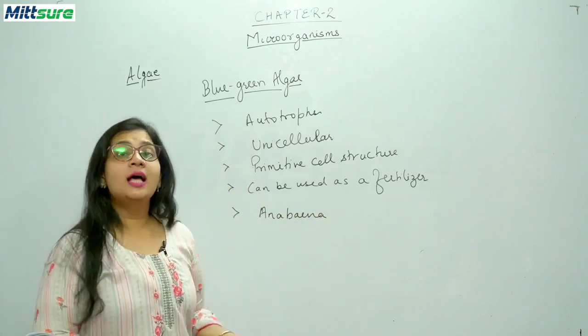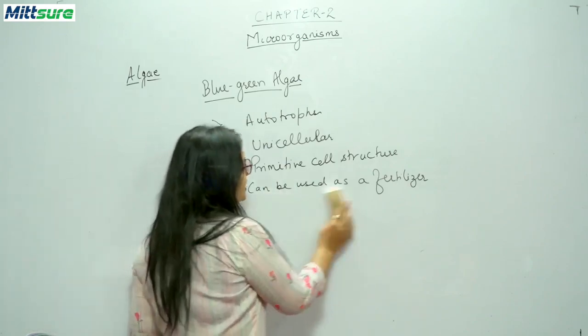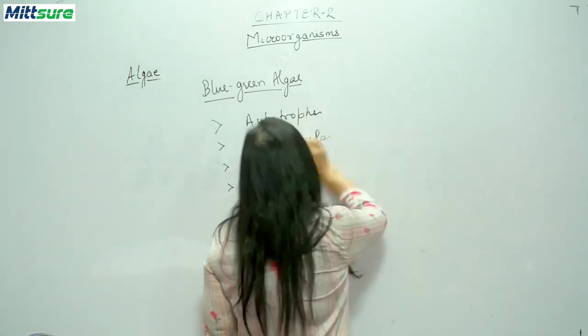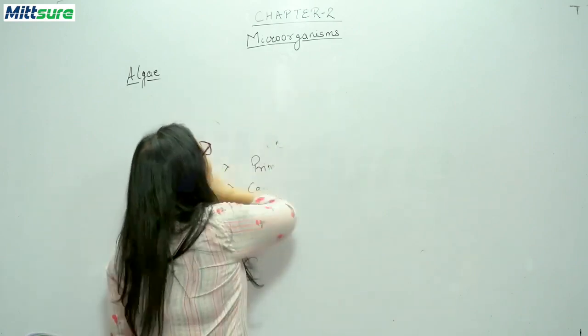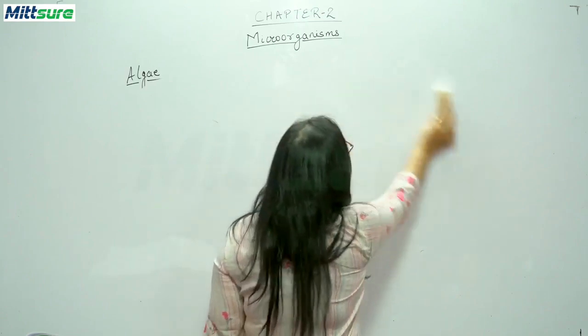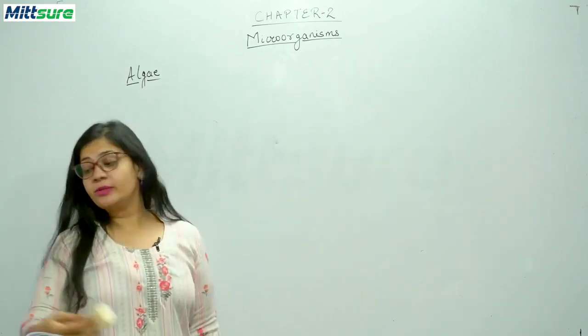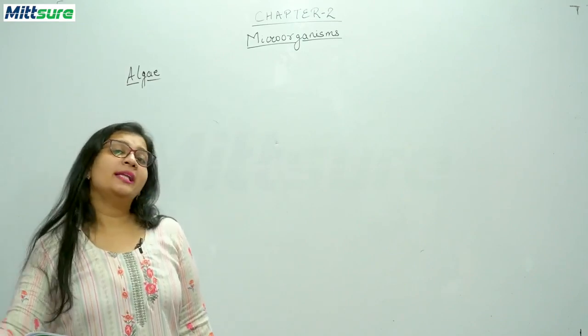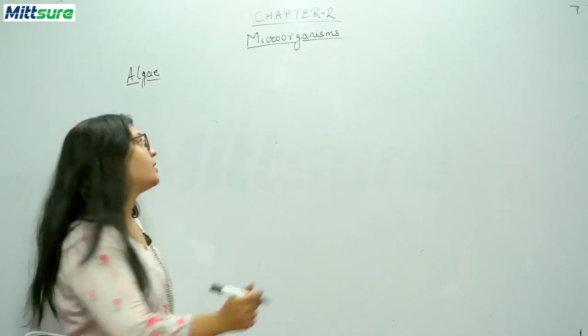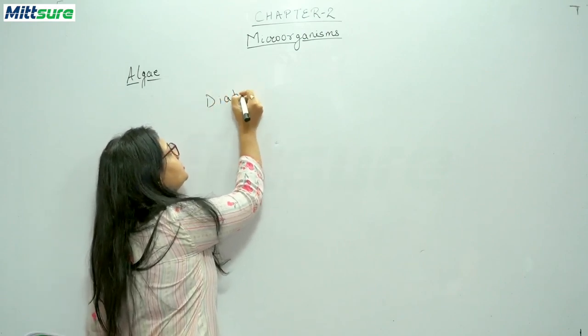Now the third classification of the algae is diatoms. So let me wrap this and we'll be discussing what diatoms are. Green algae are autotrophs, blue-green algae are also autotrophs. Green algae can be multicellular and unicellular, but blue-green algae is only unicellular. So the next classification is diatoms.